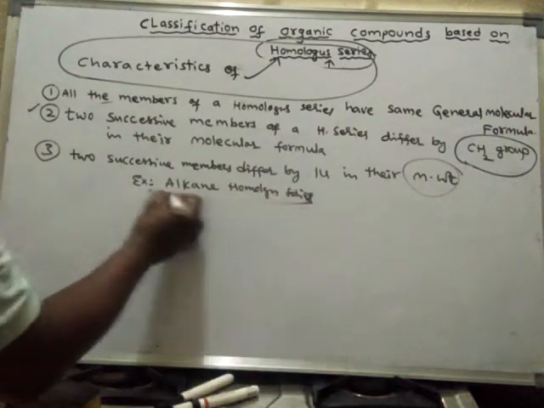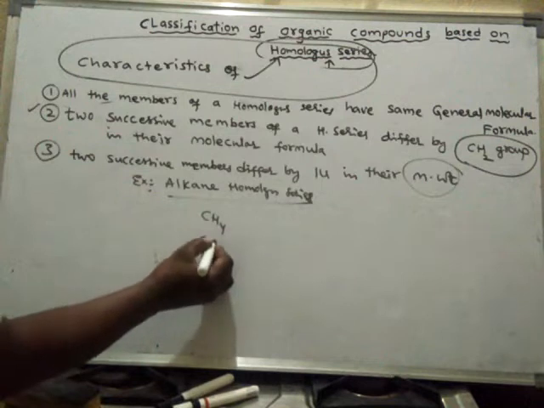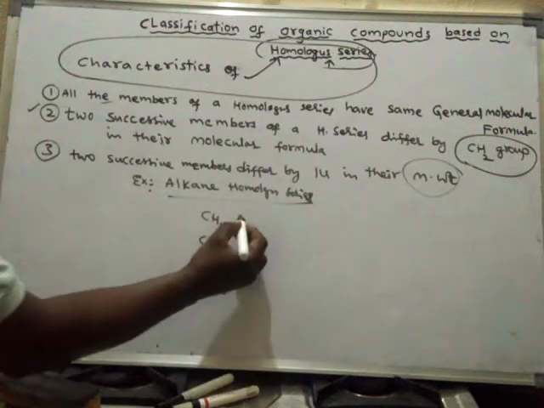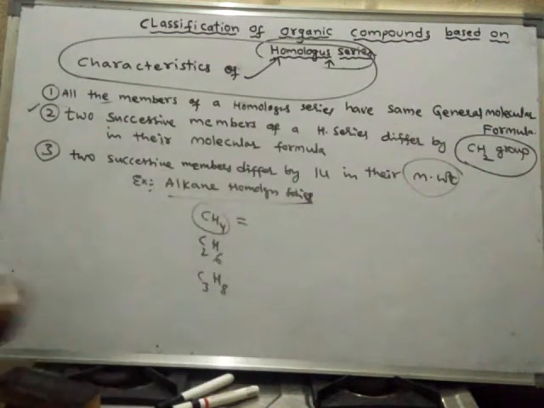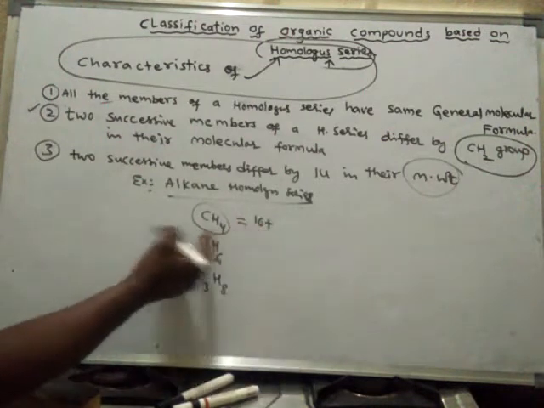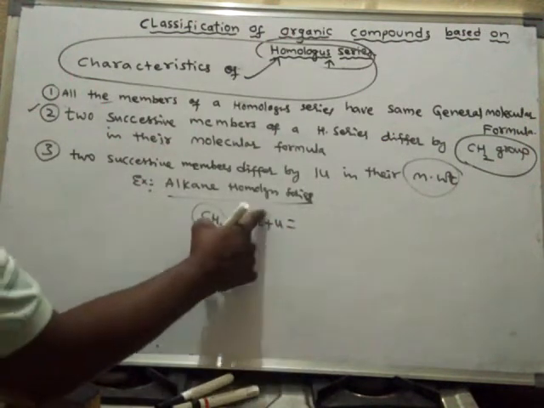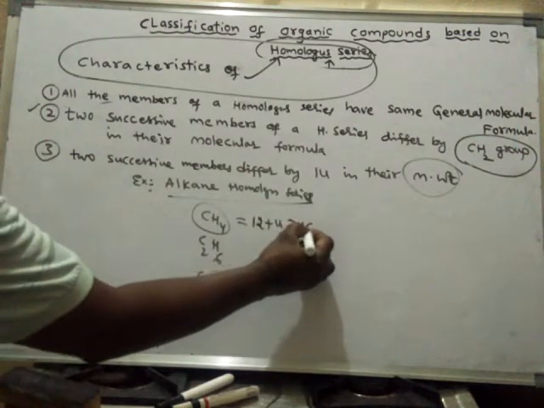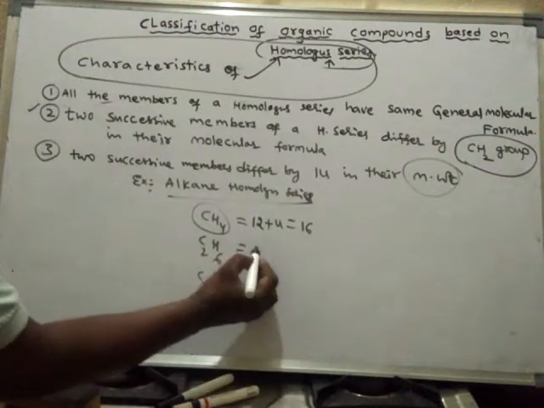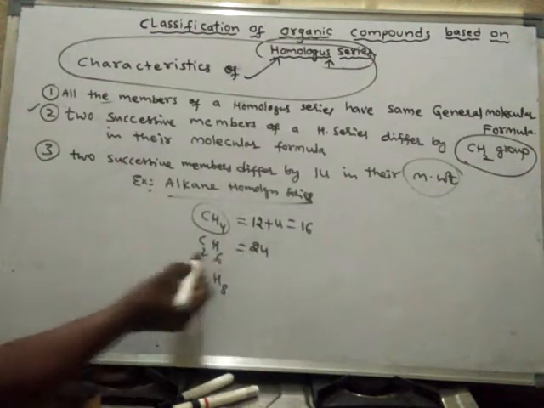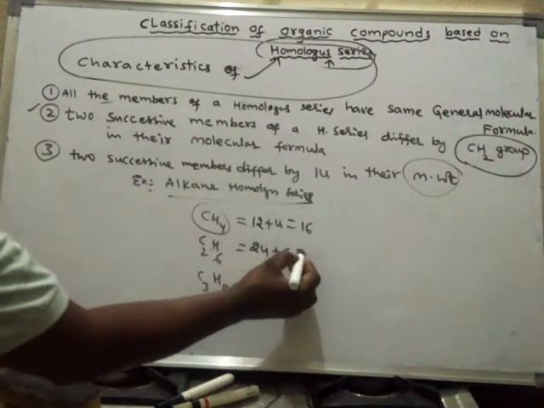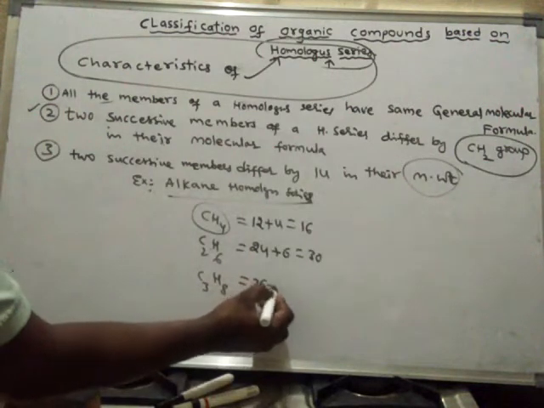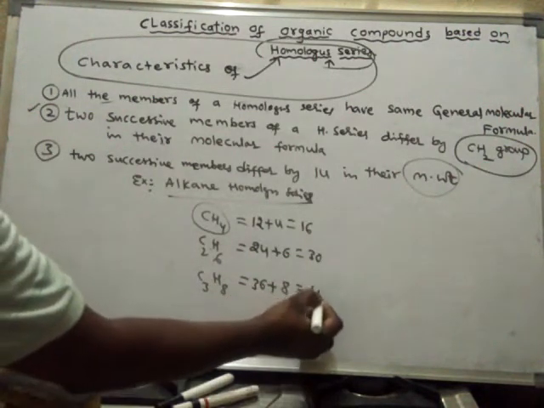Again we will see CH4, C2H6, C3H8. What is the molecular weight? One carbon, 12, plus 4 hydrogens means 4. It is 16. Here, 2 carbons are there, so 24 plus 6 hydrogens is equal to 30. Here, 3 carbons, that means 36 plus 8 is equal to 44.